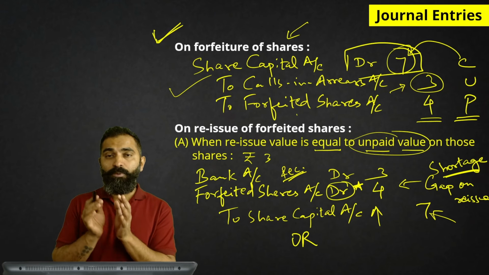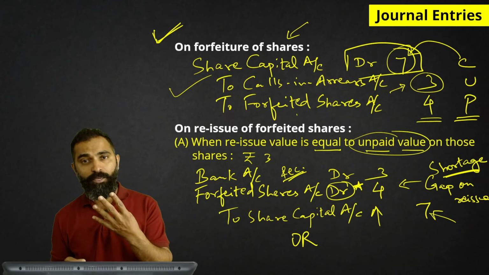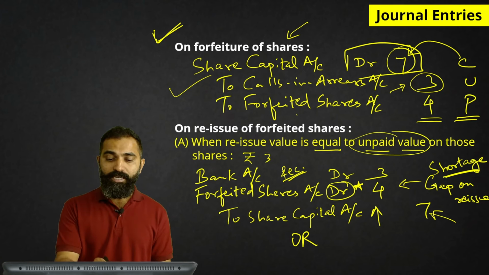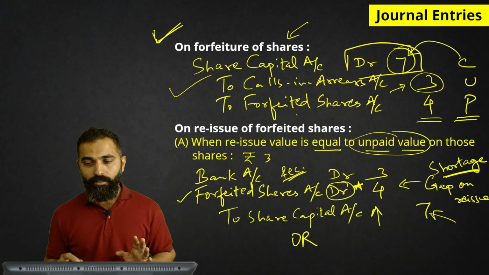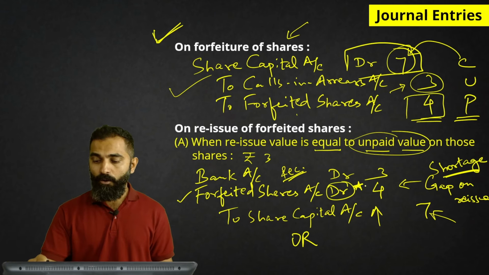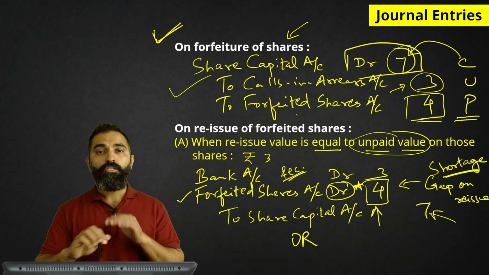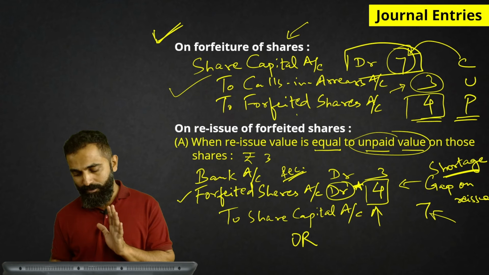So a share of rupees 7 is being reissued at 3. So there is a shortage of rupees 4 which is being adjusted from which account? Forfeited shares. So in the forfeiture entry, this account was credited with rupees 4. Now it is debited with rupees 4. So it is completely utilized.